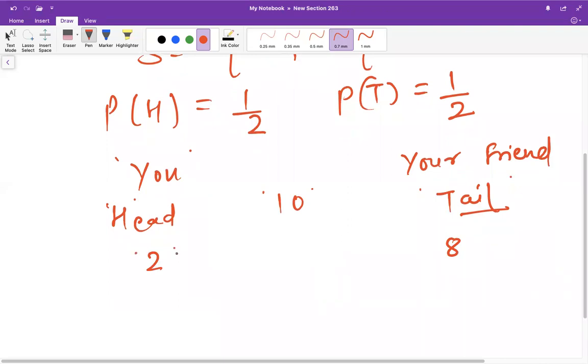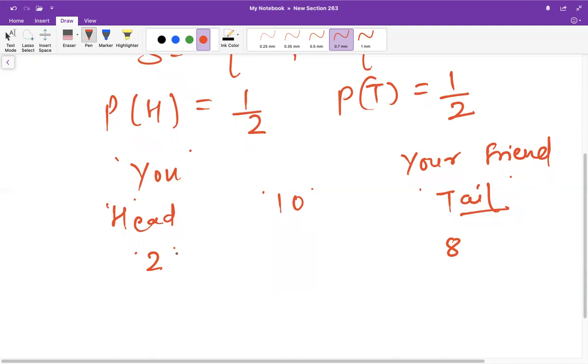So the question arises in your mind that there seems to be some problem with the coin. The coin looks biased towards tail, and that's why tail is coming more often, 8 out of 10, and head only 2 out of 10.